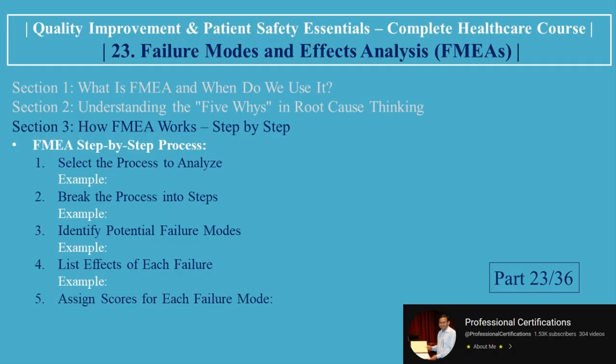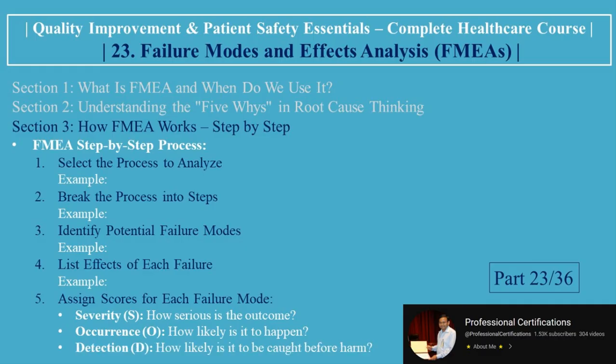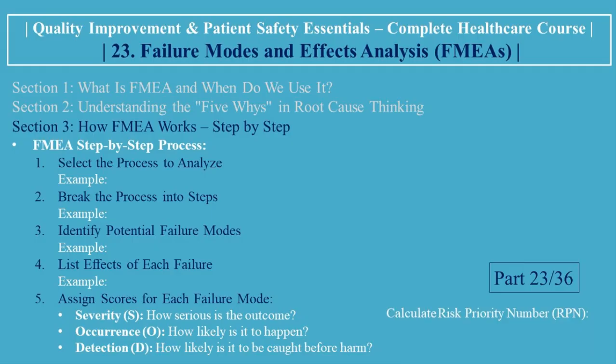5. Assign scores for each failure mode. Severity, S. How serious is the outcome? Occurrence, O. How likely is it to happen? Detection, D. How likely is it to be caught before harm? Calculate risk priority number, RPN. RPN equals severity times occurrence times detection. Higher RPN equals higher priority for action.